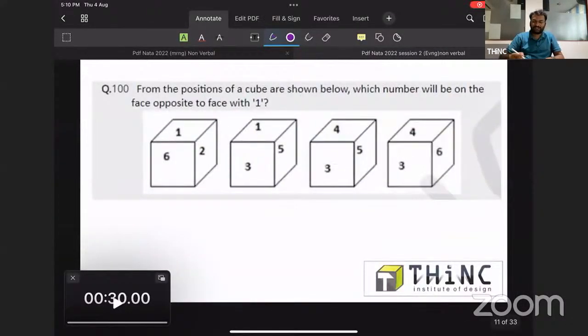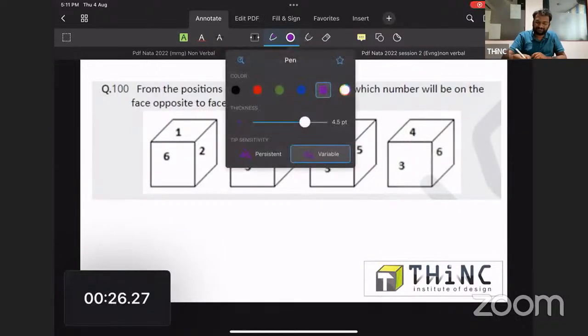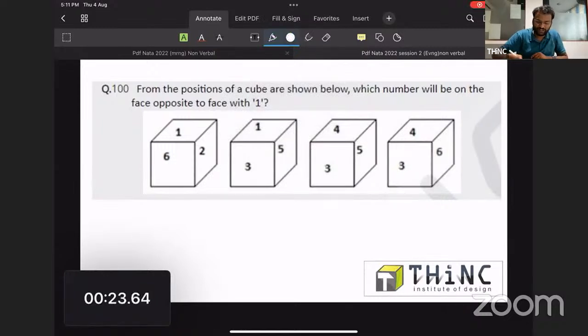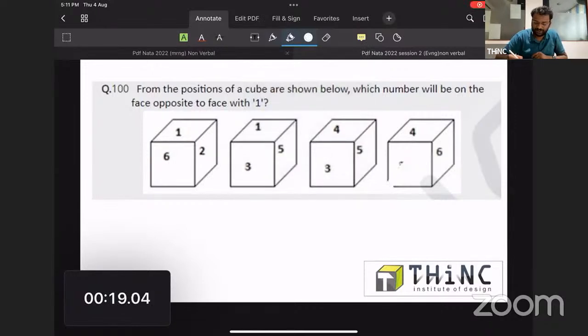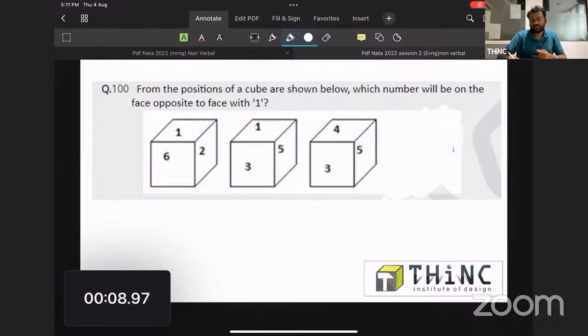Now, a question from the dice. Actually, this question is having a small mistake. So I will remove the portion with that mistake. Okay, I'll remove the portion with that mistake. I will tell you why I removed it. Solve this question. From the positions of a cube are shown below. That means the dice has been given. Which number will be in the opposite face of 1?